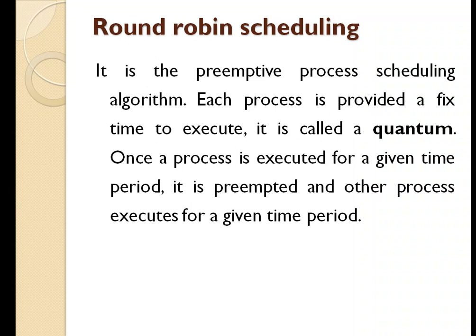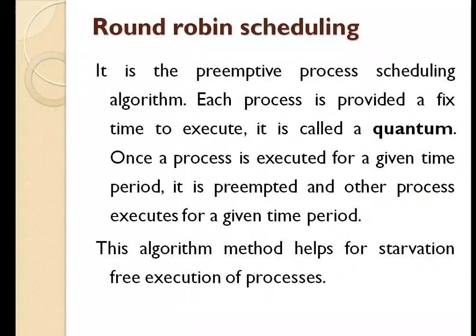Once a process is executed for a given time period, it is preempted and another process executes for a given time period. So every process in the ready queue is given one time quantum. It will execute for that particular time quantum and then the CPU will shift to the next process. Round robin is the oldest, simplest scheduling algorithm. The name of this algorithm comes from the round robin principle, where each person gets an equal share of something in turn. It is mostly used for scheduling in multitasking.